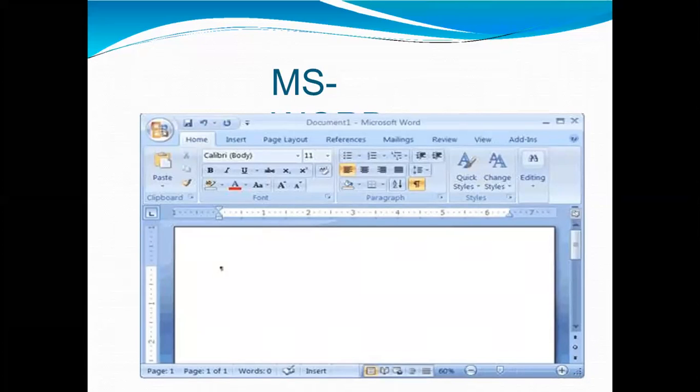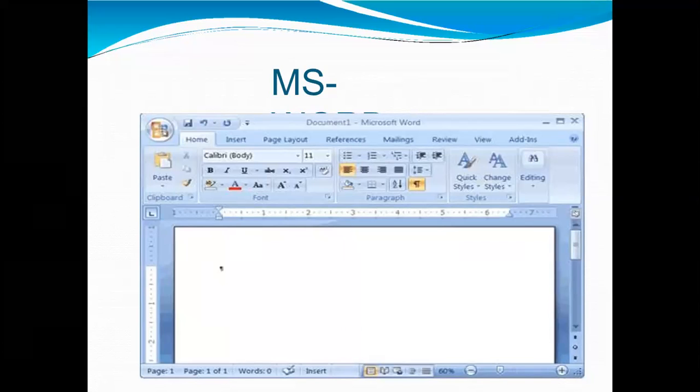Where do you find MS Word on your personal computer? Follow these simple steps to open MS Word on your personal computer. Firstly, go to the Start button, then go to All Programs, then MS Office, then MS Word.